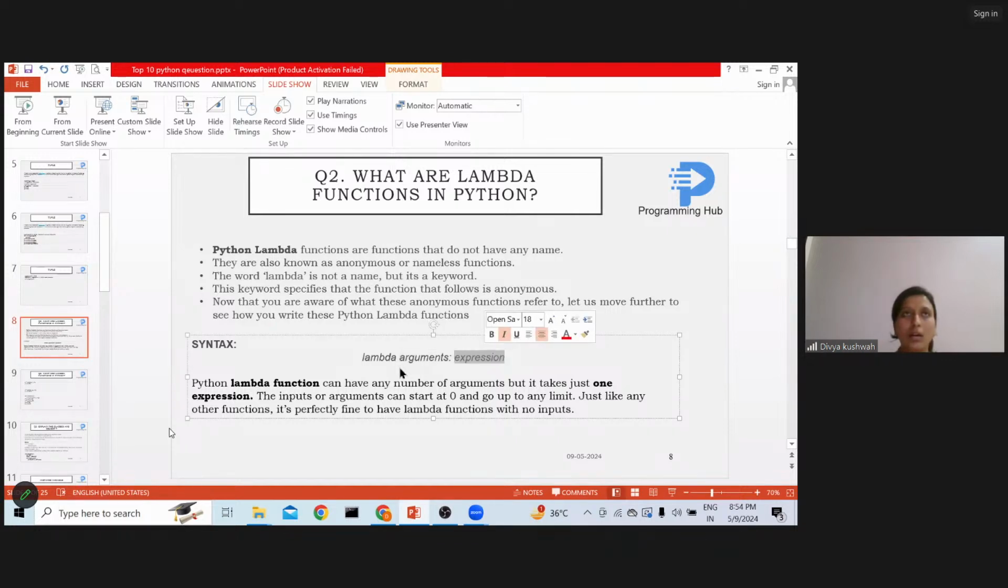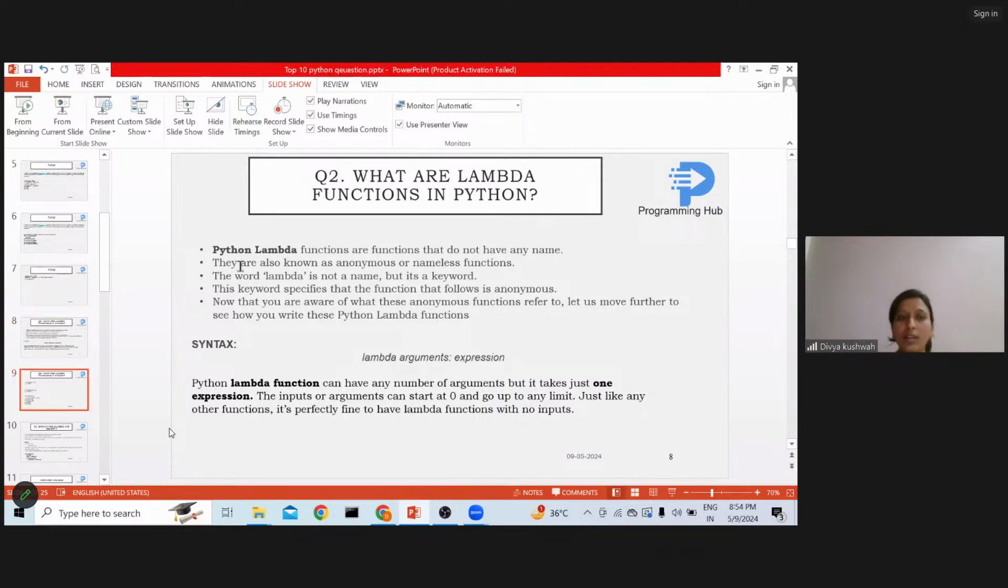Arguments are nothing but the parameters which we pass to our functions. For example, if we are creating a sum function, sum of a plus b, a and b are the parameters, and addition is what that sum function would do. Here the expression is that same thing; it would do certain things on that particular argument.